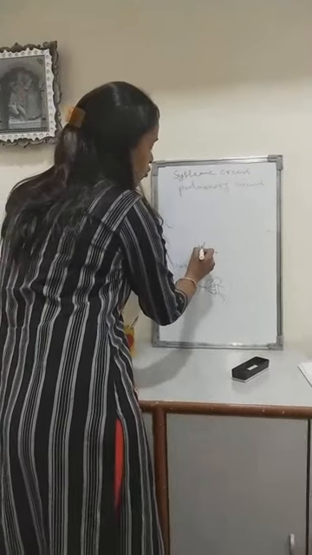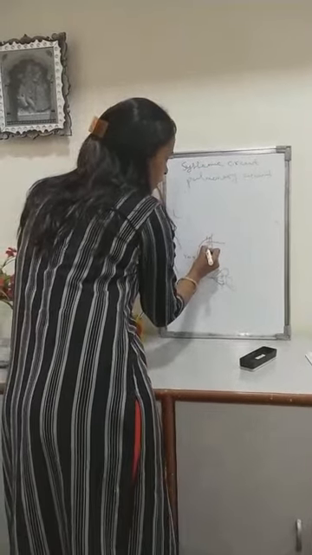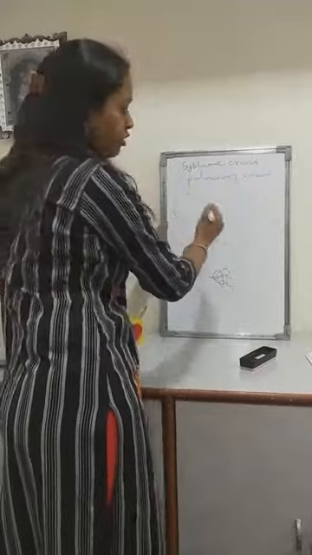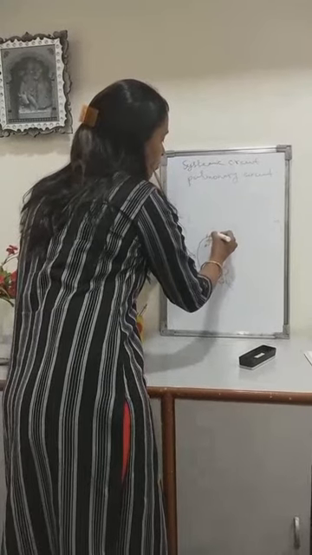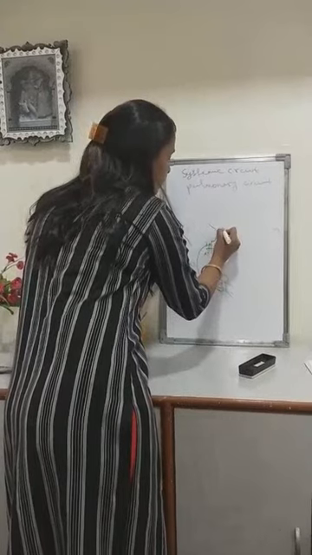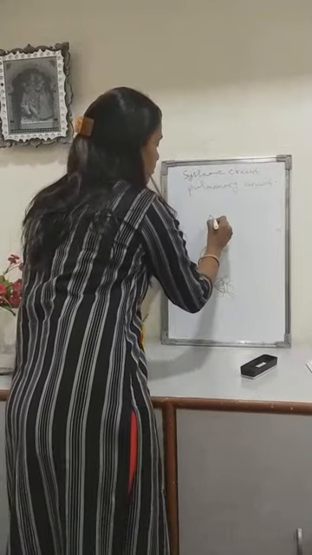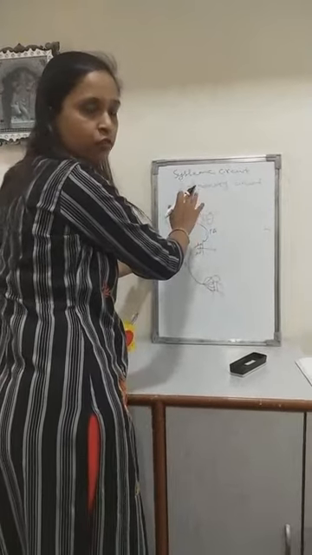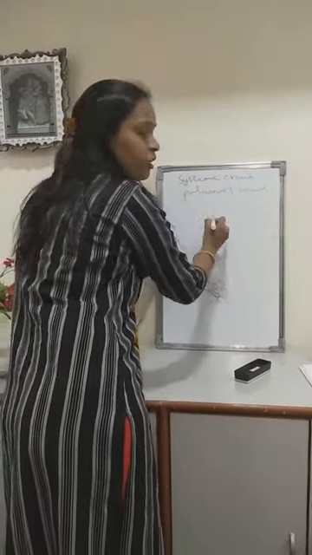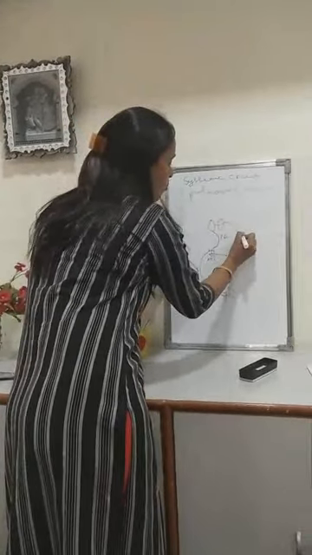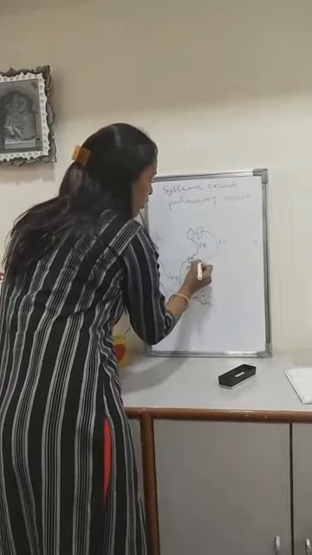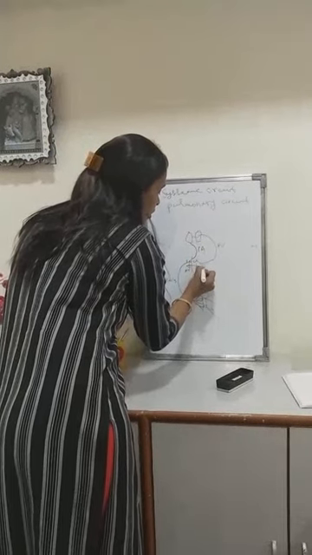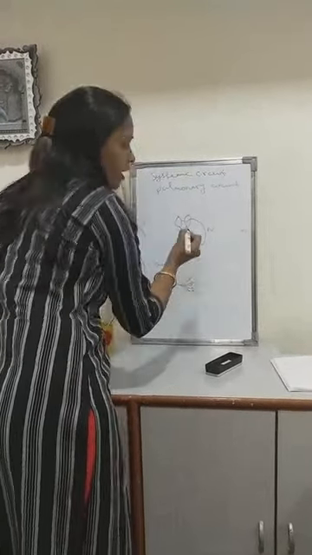From the right auricle, the deoxygenated blood gets poured into the right ventricle, and this occurs through the tricuspid valve. From the right ventricle, the deoxygenated blood goes through the pulmonary artery to the lungs. And here the process of oxygenation of the blood takes place. The deoxygenated blood gets converted into oxygenated blood, and through the pulmonary vein it gets poured into the left auricle. From the left auricle, through the bicuspid valve, the blood gets poured into the left ventricle.